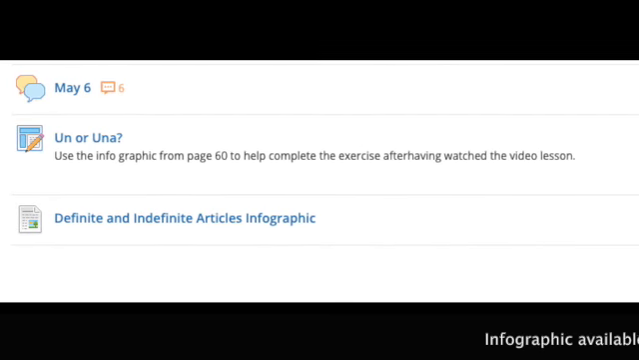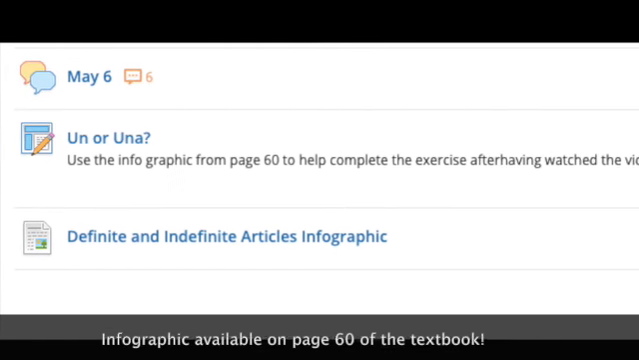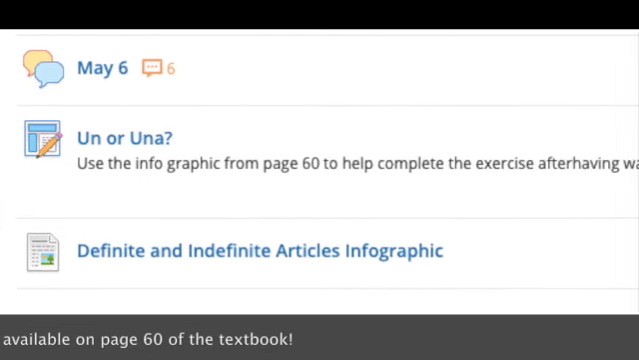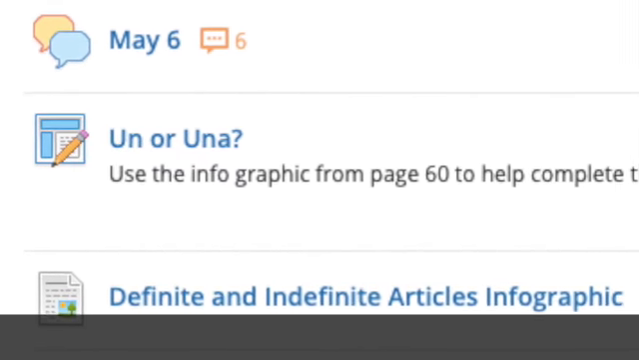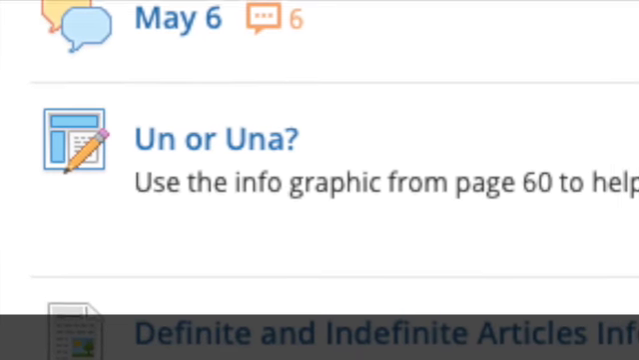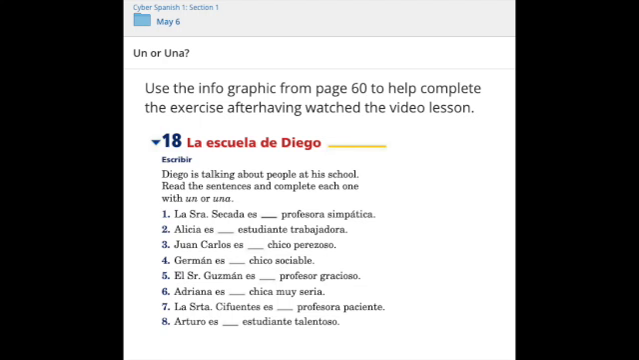Okay, let's try it out, friends. Go to the May 6 folder. You'll see an assignment entitled Un or Una. Notice also the definite and indefinite articles infographic below. You can use that to help you out if you get stuck. And you want to pick the right one, un or una, depending on the gender of the noun.